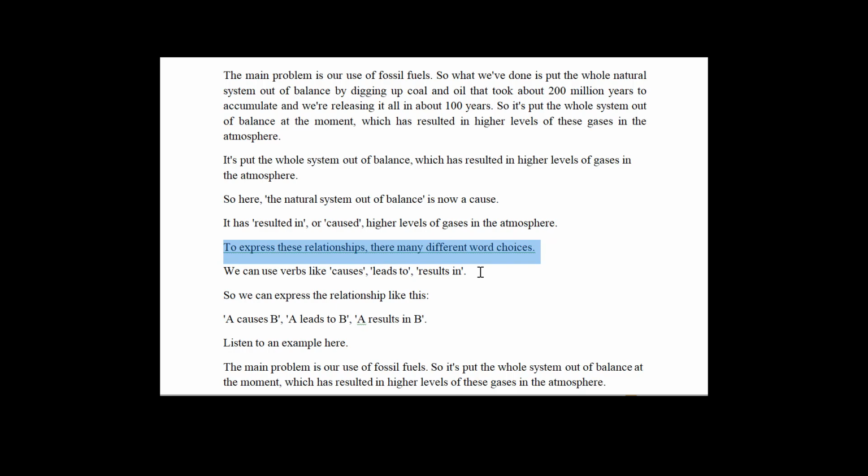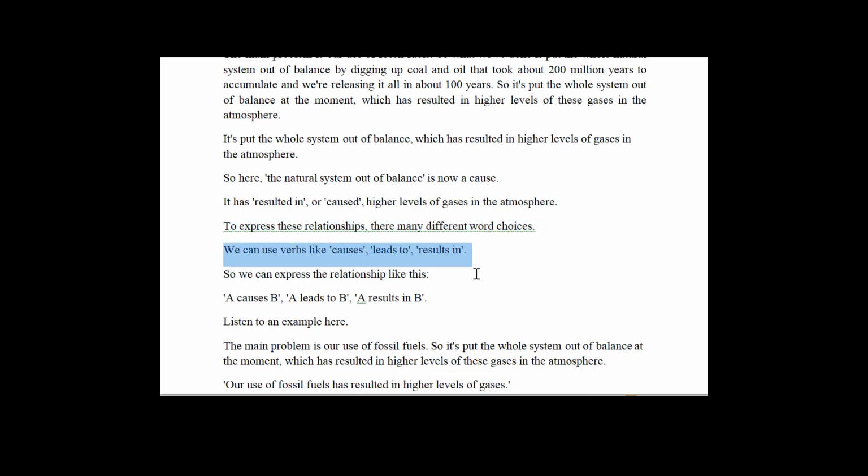To express these relationships, there are many different word choices. We can use verbs like causes, leads to, results in. So we can express the relationship like this: A causes B, A leads to B, A results in B. Listen to an example here.